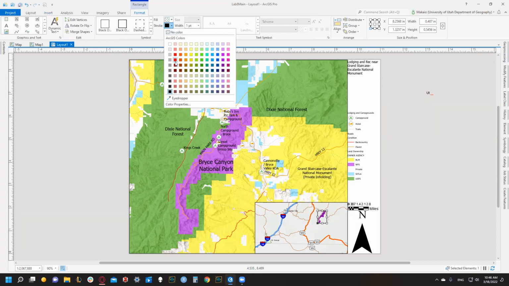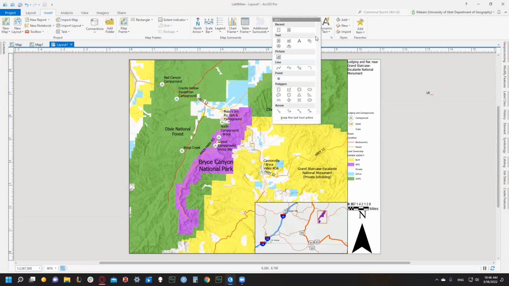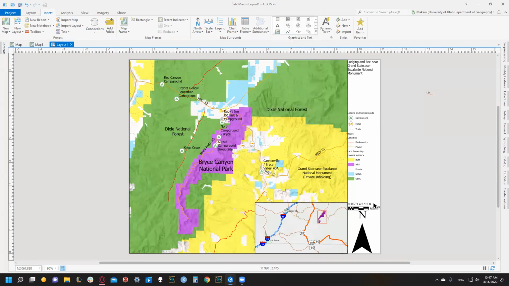So then we're gonna do red. Heck yeah. Actually, meh. So we've got our extent indicator. They're a lot easier than the way I showed in class. So again, we just went to our insert, graphics and text. We went to polygon, and I chose rectangle. But you can also choose any of these other ones, but I like it simple and easy.